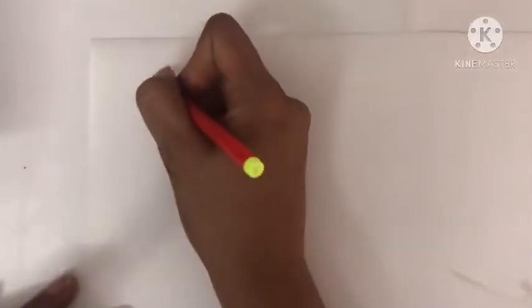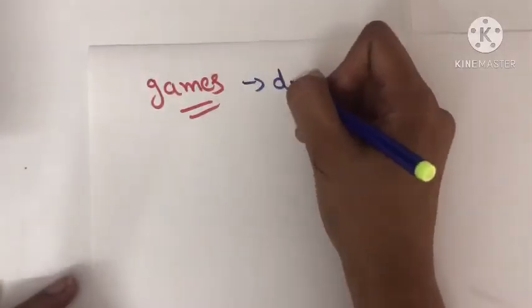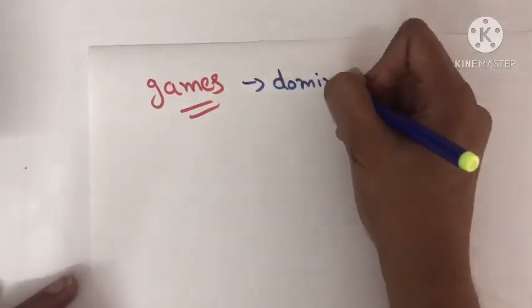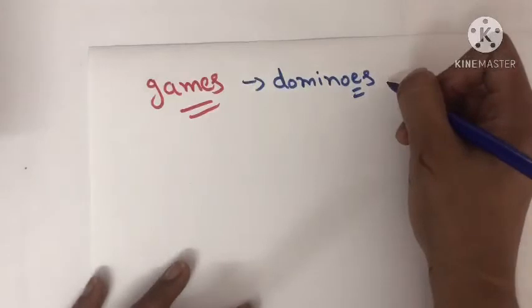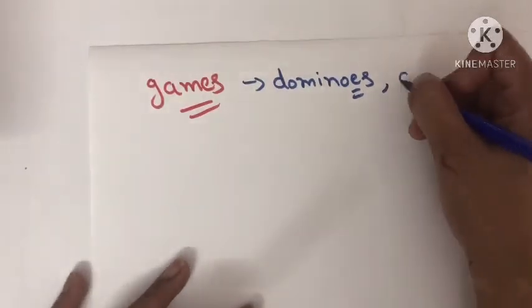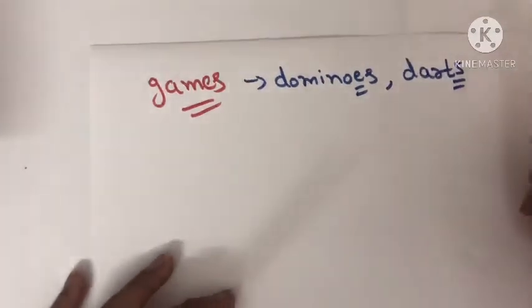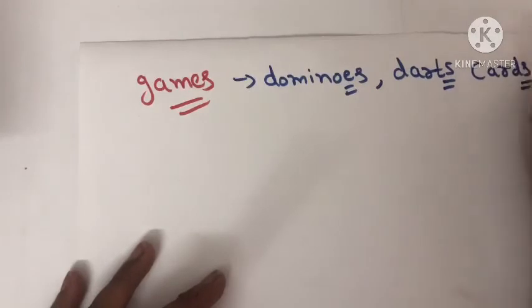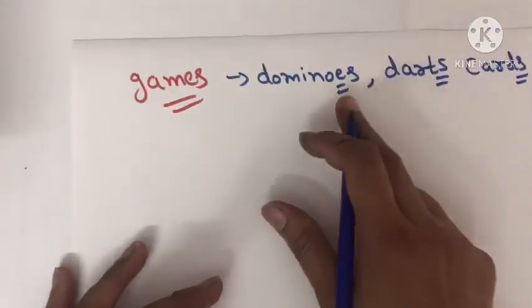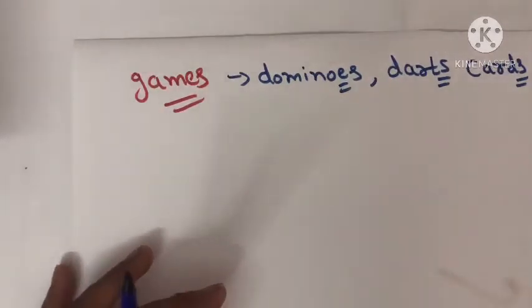We have a few names of games, like dominoes, that is es at the end. It's not about the pizza that you eat, it's about a game. Darts, that is again the name of a game. And cards, these are games, they have s at the end of the noun.